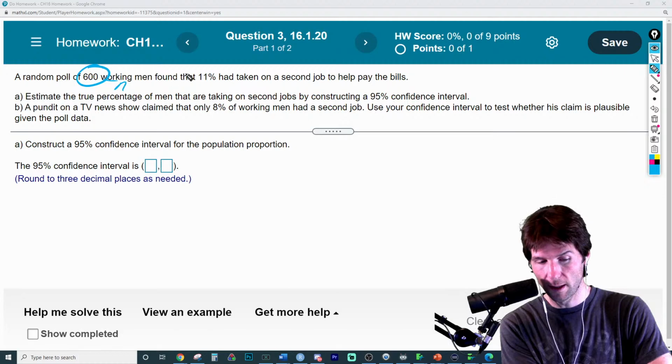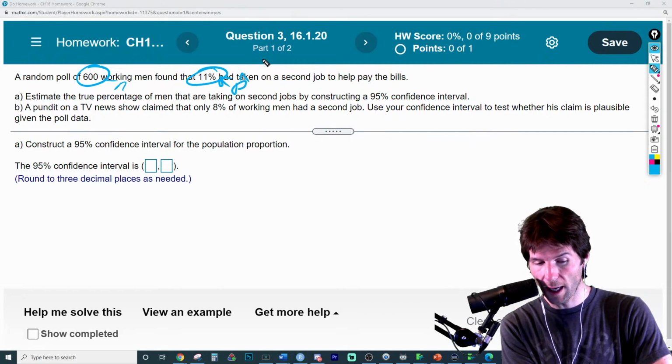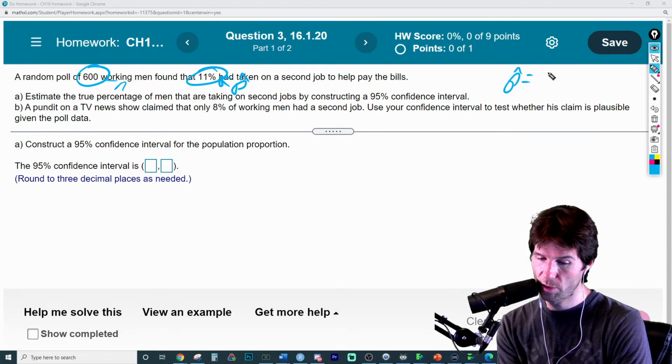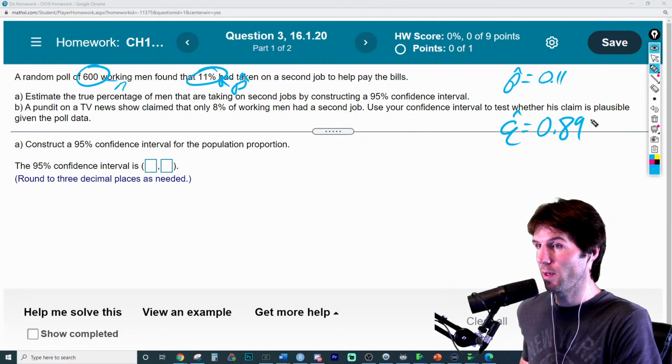That is our n. And then 11% is what we saw in the sample. That is p-hat. Now remember, p-hat is what we observe in a sample. And if we know p-hat is equal to 0.11, then q-hat is equal to 0.89.